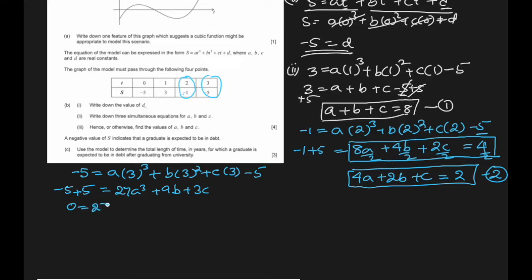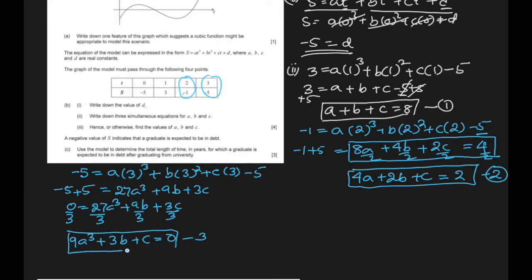Equal to 27A cube plus 9B plus 3C. We can again divide the whole equation by 3 so that it is simpler. So it becomes 9A cube plus 3B plus C is equal to 0. This is equation number 3. So that is the answer of part 2. Now they're saying hence or otherwise find the values of A, B, C.